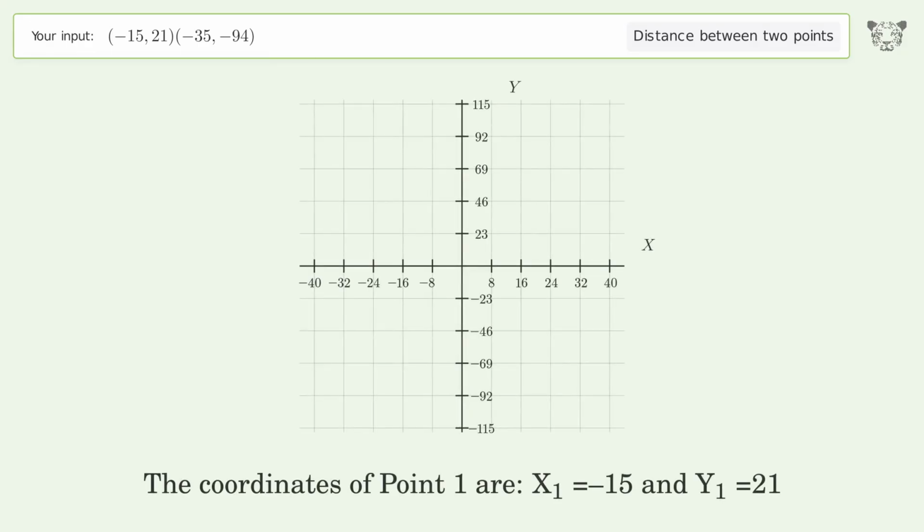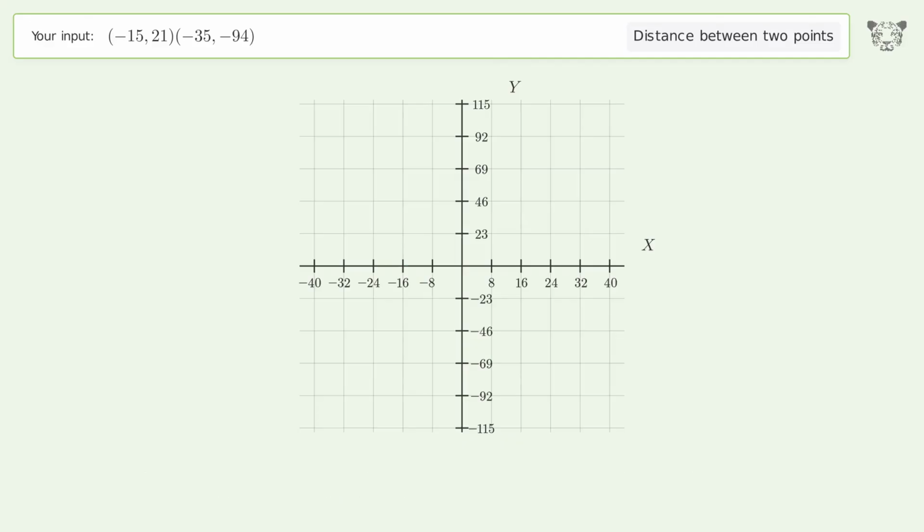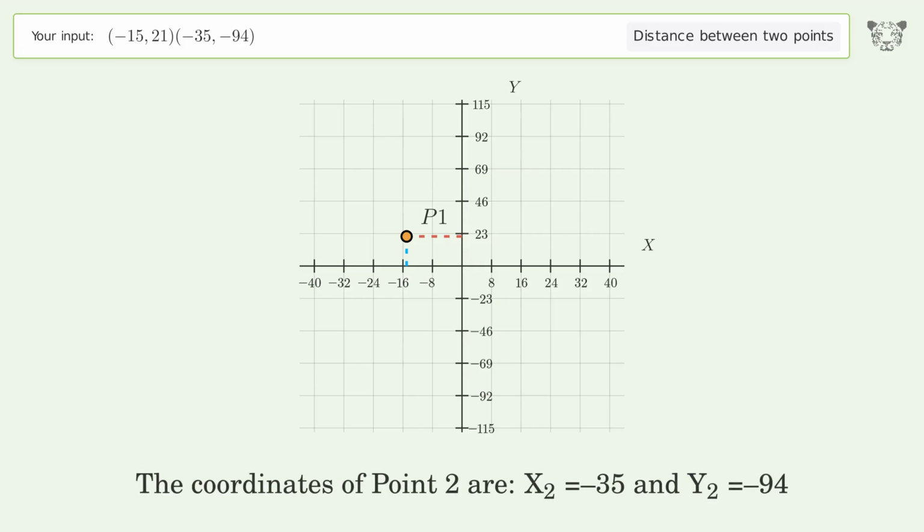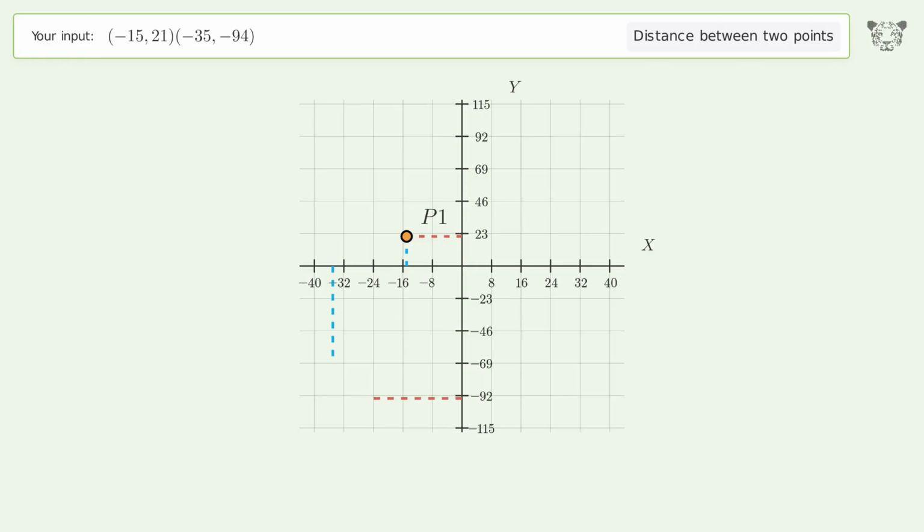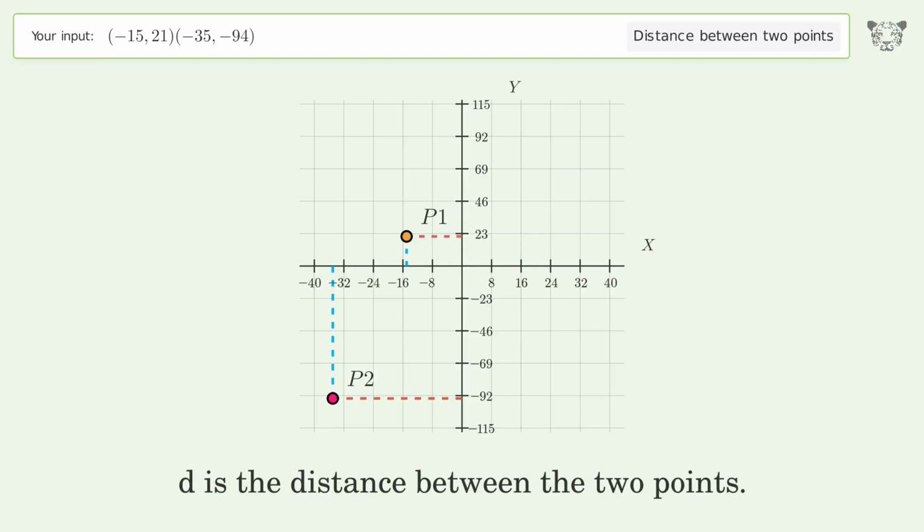The coordinates of point 1 are x1 equals -15 and y1 equals 21. The coordinates of point 2 are x2 equals -35 and y2 equals -94. D is the distance between the 2 points.